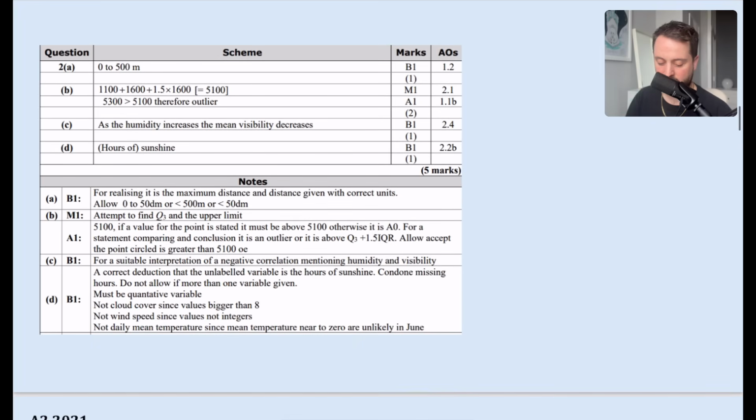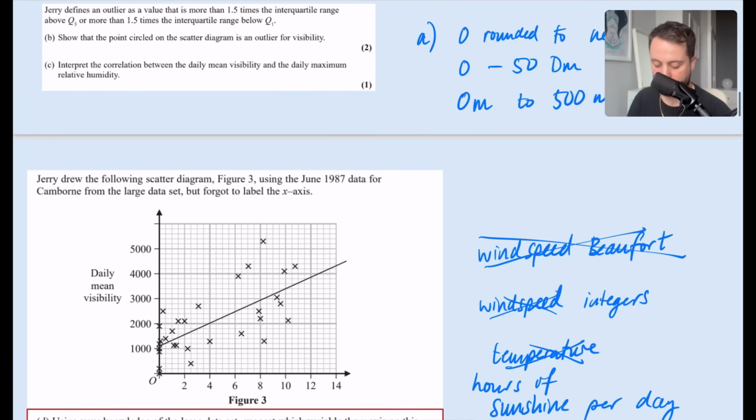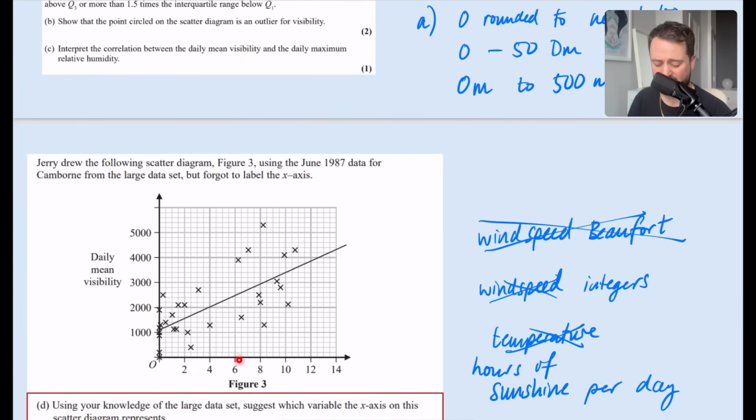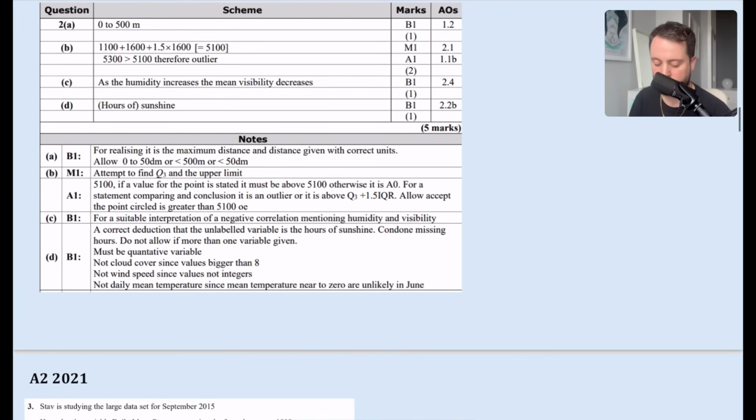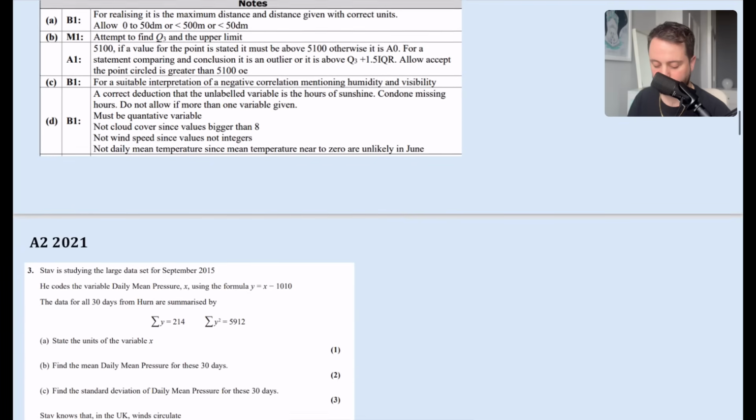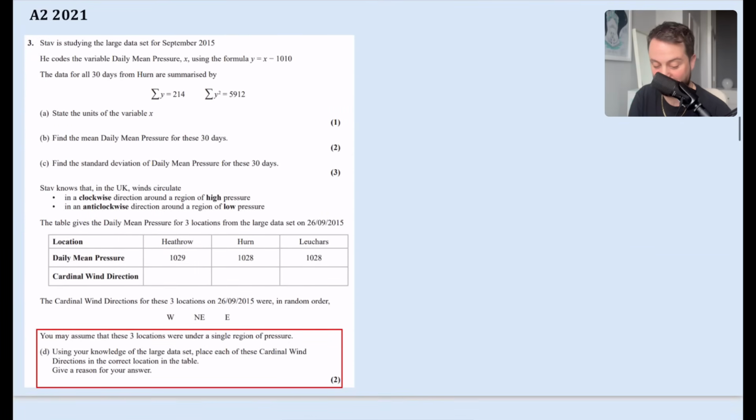Let's see how they've answered these bits. So it is the hours of sunshine. Notice how you don't have to have the hours there. And there's the 0 to 500 meters. Here we've got the different reasons why it can't be certain things. It can't be cloud cover because the values go bigger than 8. Also, they're not necessarily integers, so it couldn't be cloud cover. Can't be wind speed because the values aren't integers. Can't be temperature because it's unlikely to go down to 0 in June. Okay, and then this is the maddest question. But actually, if we know how wind speed is measured, it's not too crazy.